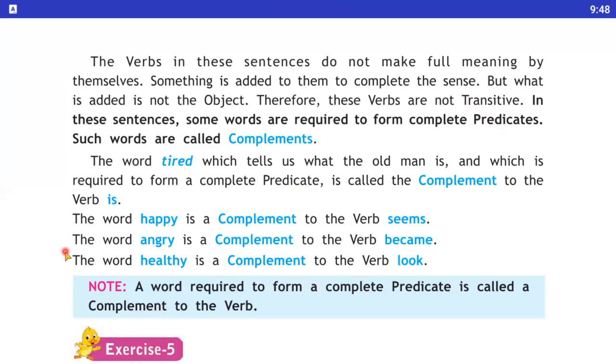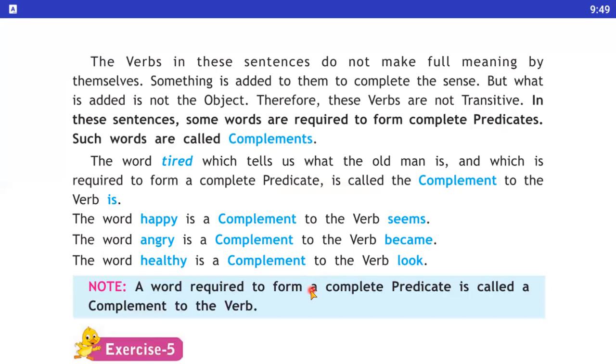In the next sentence, The teacher became angry, the word angry is a complement to the verb became. And in the third sentence, The children look healthy, the word healthy is a complement to the verb look. I hope you have understood what is a complement. Complement क्या होता है? Complement is the word that is necessary to complete the meaning of a given expression. जो भी एक्सप्रेशन सेंटेंस के अंदर है उसको कंप्लीट करने के लिए जिस वर्ड की आवश्यकता होती है वो क्या कहलाता है, as a complement.